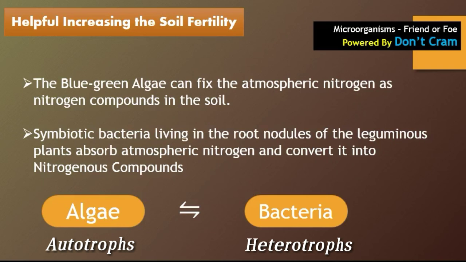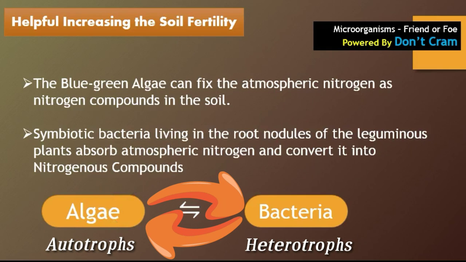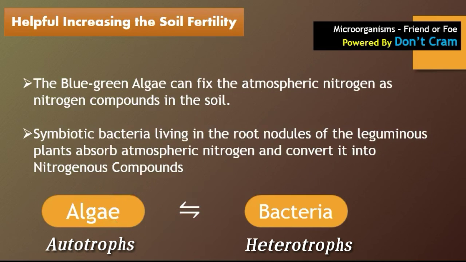The algae and the bacteria are dependent on each other for their food. The algae, which is an autotroph, can easily prepare its food because of the presence of chlorophyll, but the bacteria cannot make its food. So the bacteria depend on the algae for food. But as a return gift, the bacteria give decomposed or broken down, simpler food to the algae, which the algae can easily consume. So there is a give and take game between algae and bacteria. This mutual relationship between the two organisms is known as symbiosis, due to which they help one another in their growth.